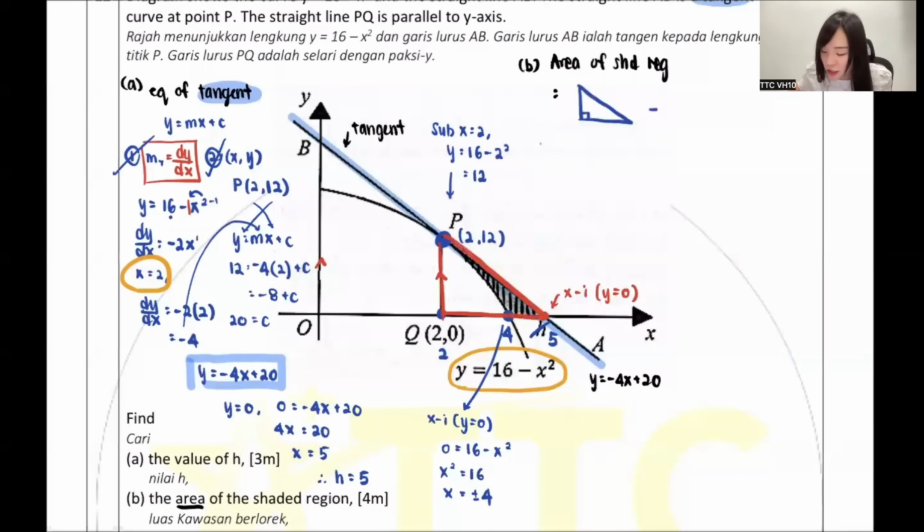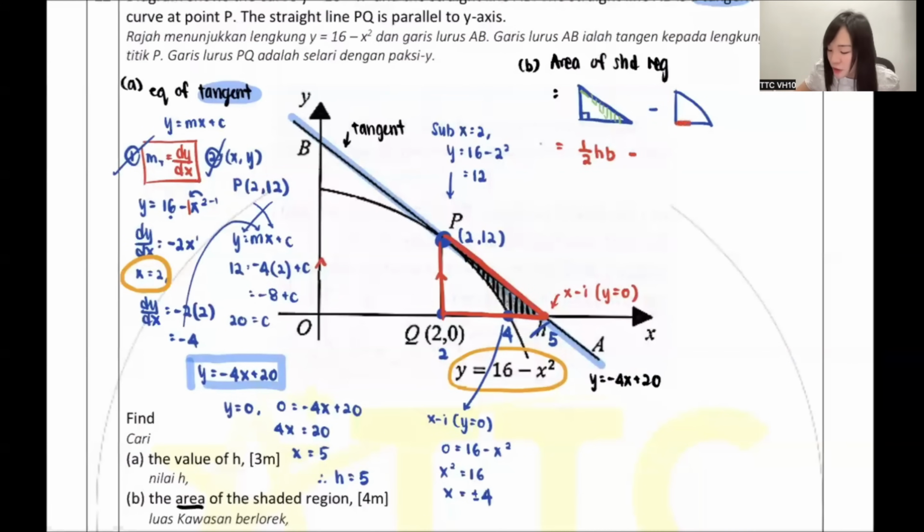So using the right angle triangle, isn't it you minus the area under the curve? So you guys all see, using this, you minus this, isn't it you get the green color part? Can you see the green color part is exactly your shaded region? Yeah, 100% correct. Very good. So my dear, for this right angle triangle, I can show it using 1/2 times base times height. Make sense? Because it's a right angle triangle. I'm doing area, I'm not doing volume. So 1/2 base times height.